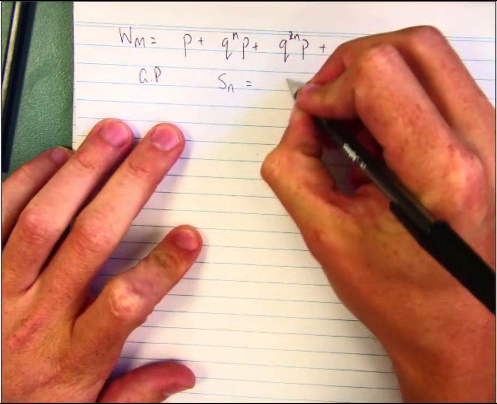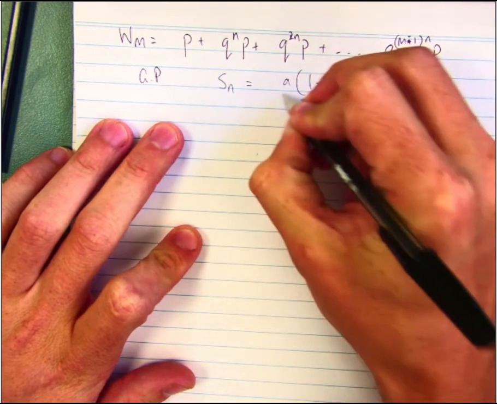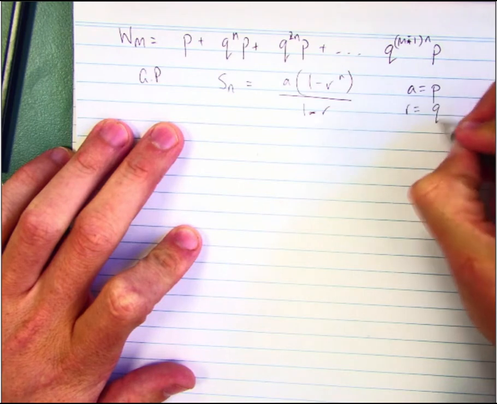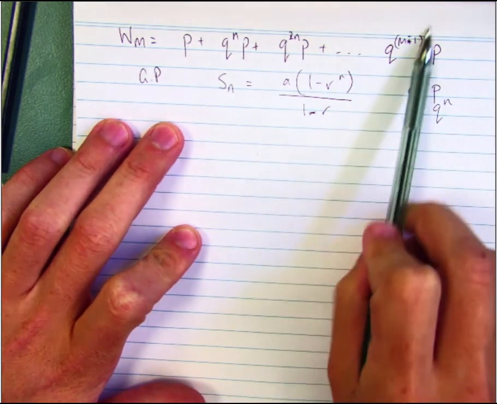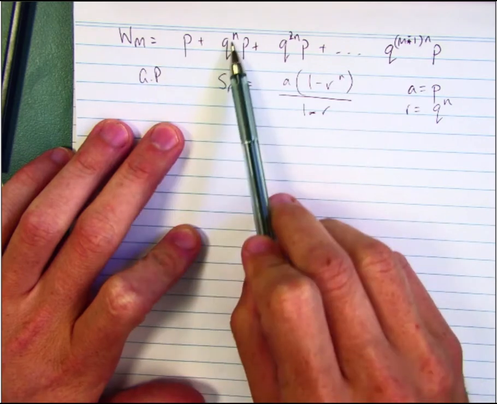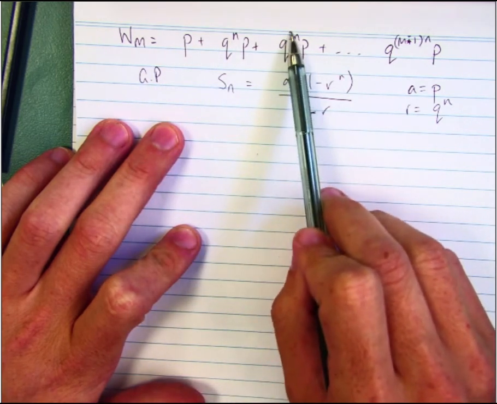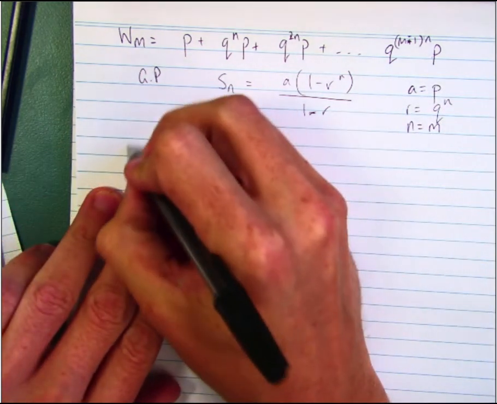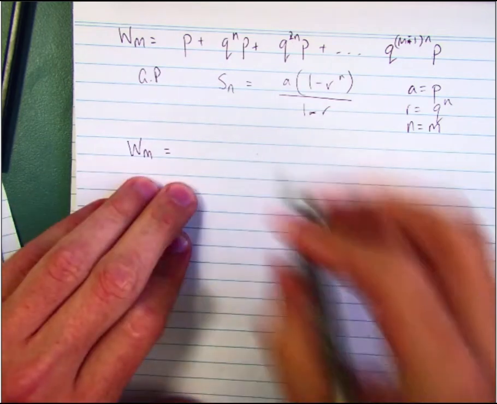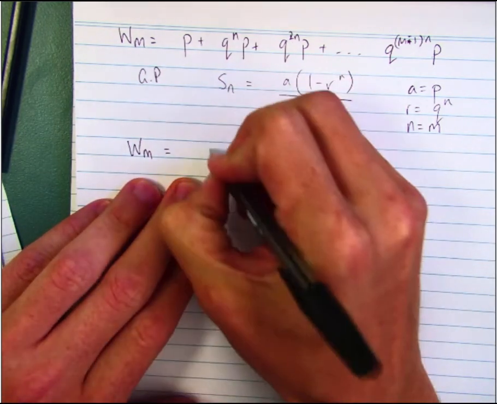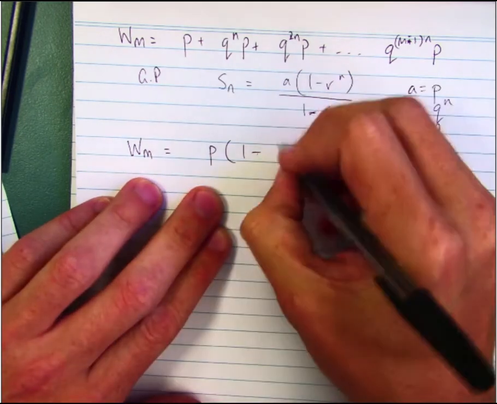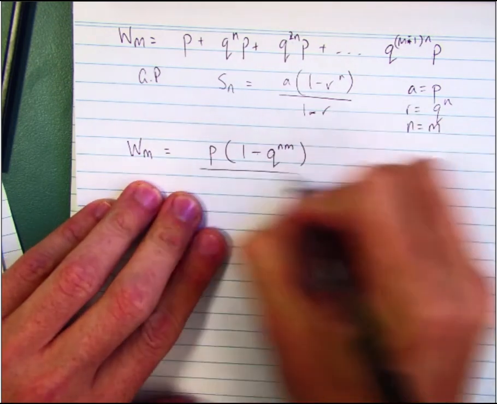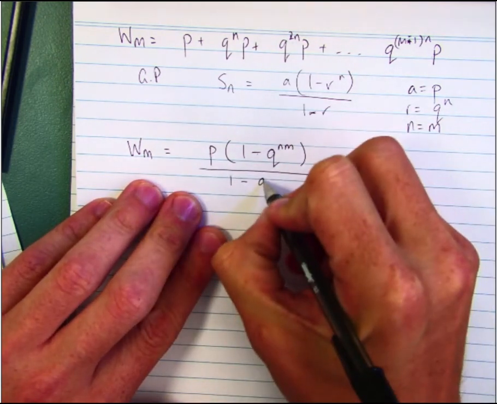The sum to the nth term is a outside of 1 minus r to the n over 1 minus r. In this case, a is still p. The rate is still q to the power of n. But this time I have m minus 1 as my last one here. So I've got 1, 2, 3, right? 1 more than the power. So that power is m minus 1, so it's going to be m, which is nice for us. And so Wm is equal to p bracket 1 minus q to the n m over 1 minus q to the n.